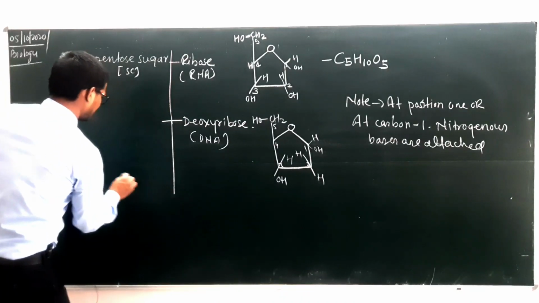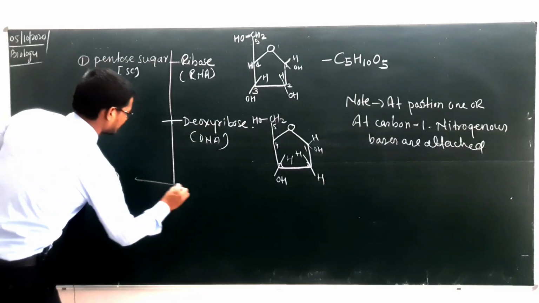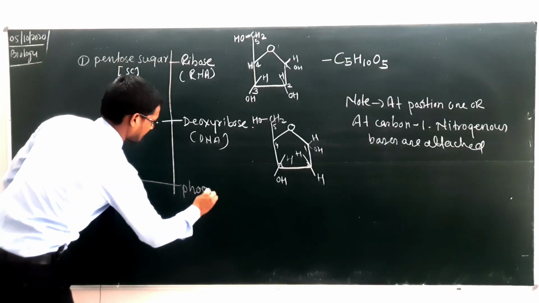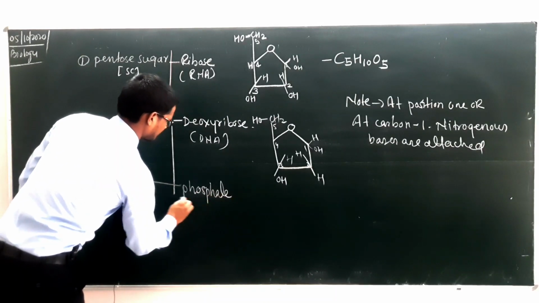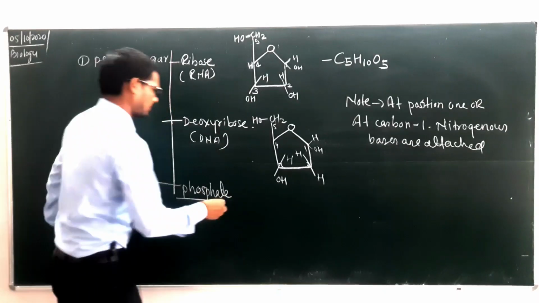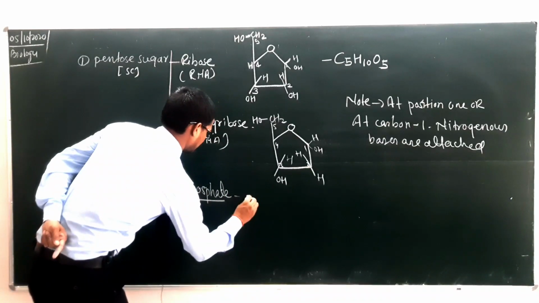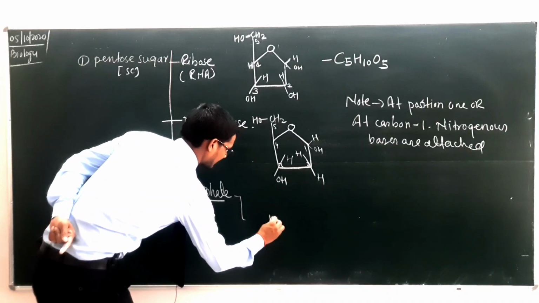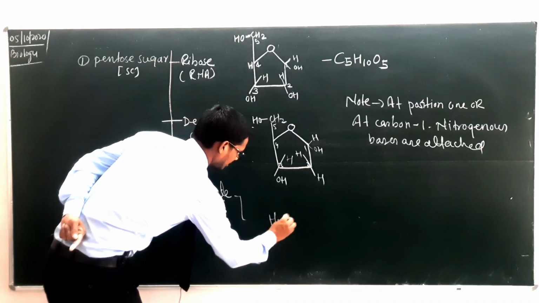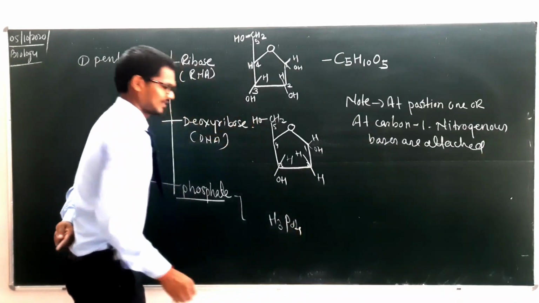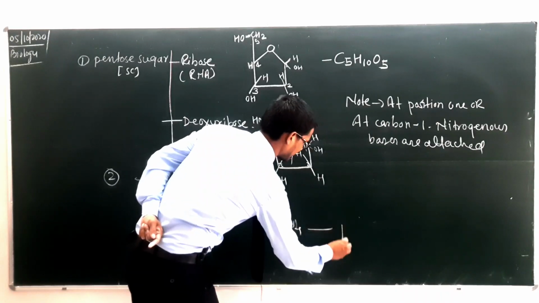Now we will discuss component number 2, that is phosphate, or we can write phosphoric acid. Let's make it: H3PO4. This is known as phosphoric acid. What is the arrangement?